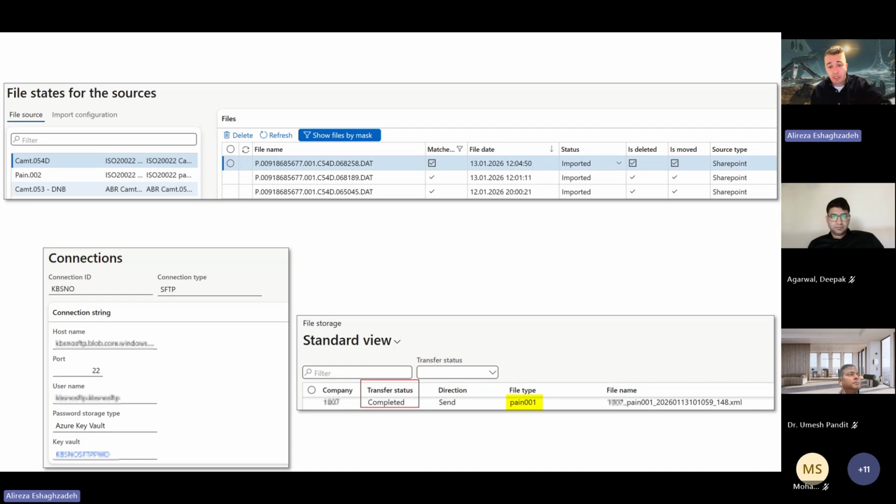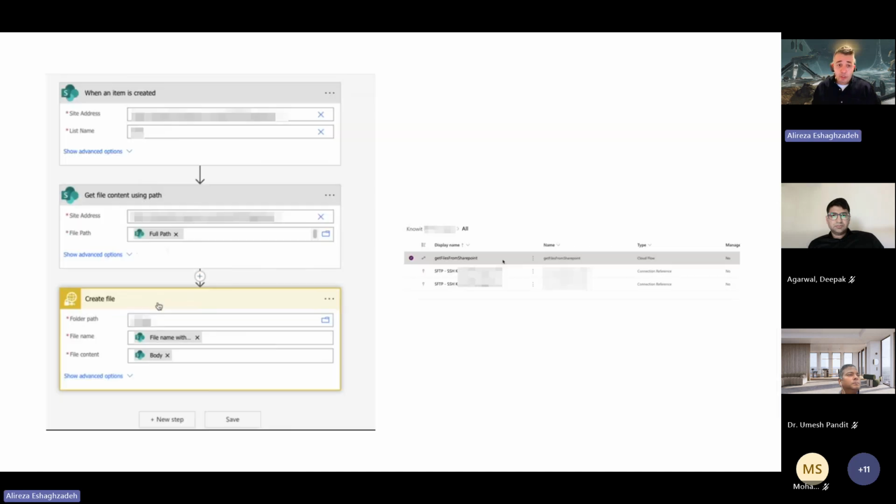For example, this file has been sent through the pain.001 file type. On the file type, you can define, for example, when it's pain.001, use this file direction. And when it comes to creating the flow, there is a simple flow that one can create here.